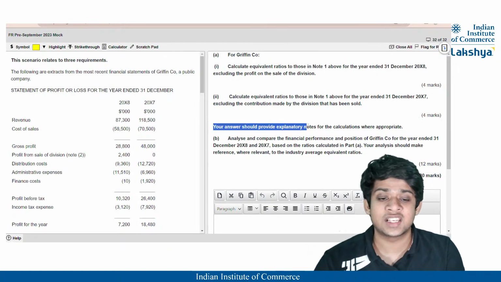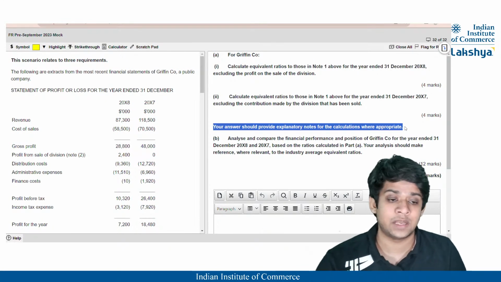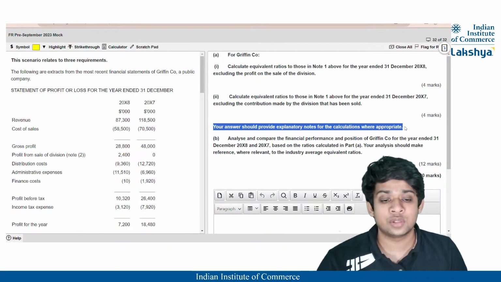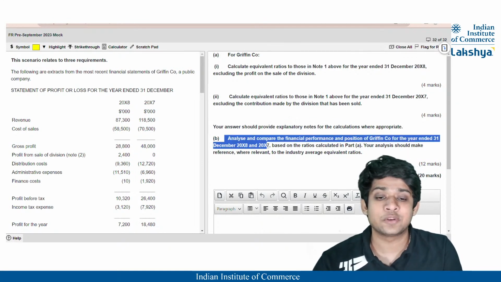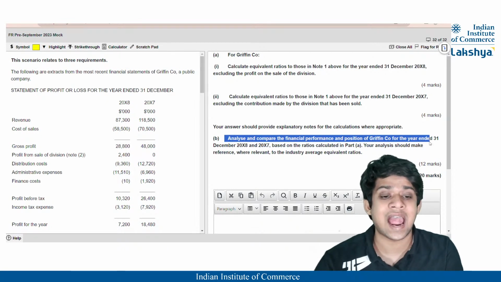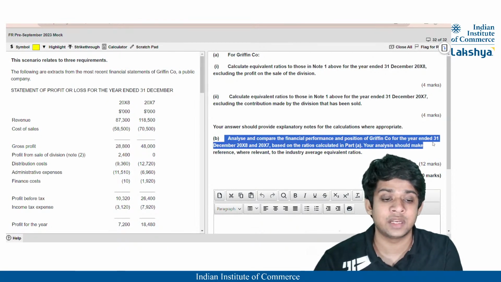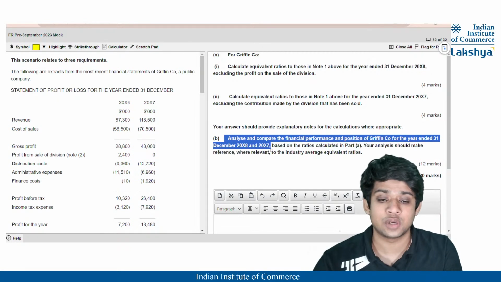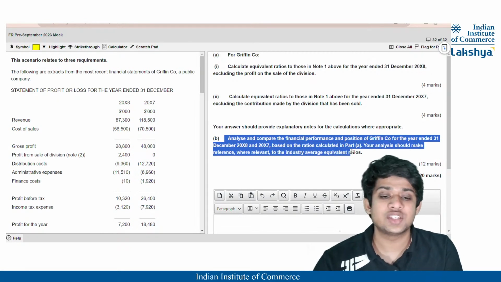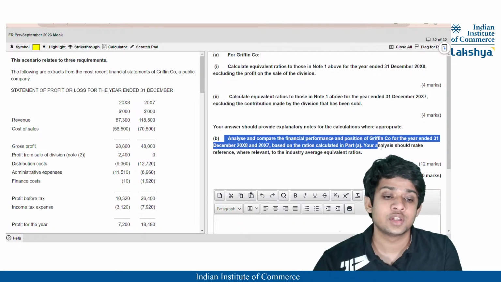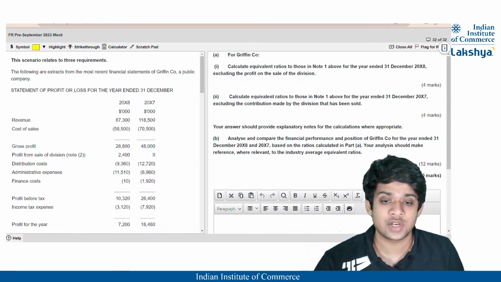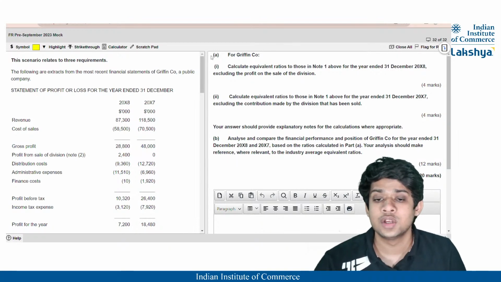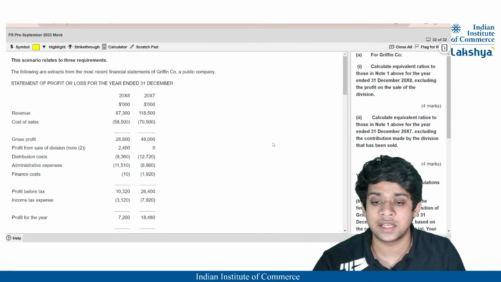Your answer should provide any explanatory notes for the calculations where appropriate. So if you want to provide any notes to the calculations, that how the calculations are done, you can also provide for that. Lastly, you're supposed to analyze and compare the financial performance and position of Griffin Company for the year ended 31st December 2008 and 2007 based on the ratios calculated in Part A. So your analysis should make reference where relevant to the industry average equivalent ratios. So you have to also use the industry average equivalent ratios. Okay. So let us get started with the question understanding.